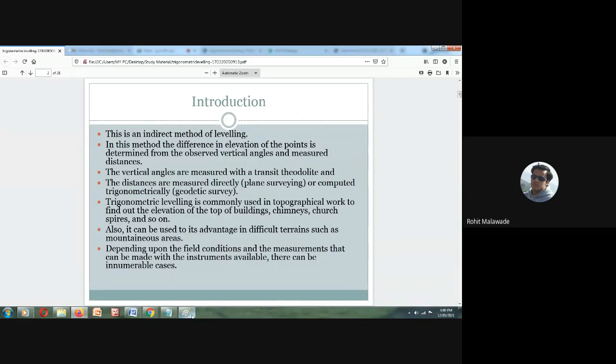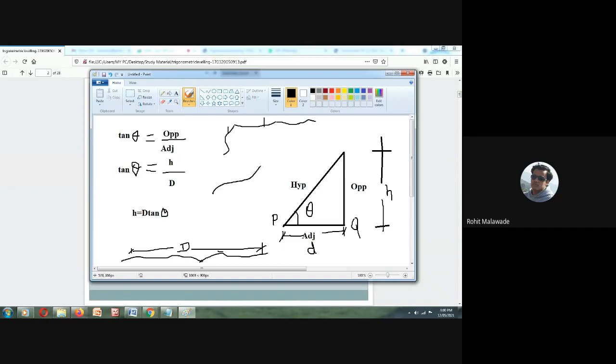Here, if I want to determine the height, you are going to stand with the instrument, and here will be the point whose height you want to determine. I can determine it by normal leveling, with a dumpy level up to a certain limit. But I cannot do the leveling with the normal dumpy level when the point to be sighted is far from the instrument. I need to use the theodolite. So that is the purpose of using the theodolite.